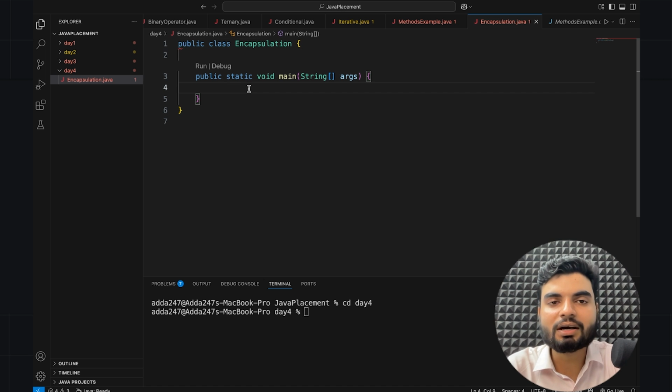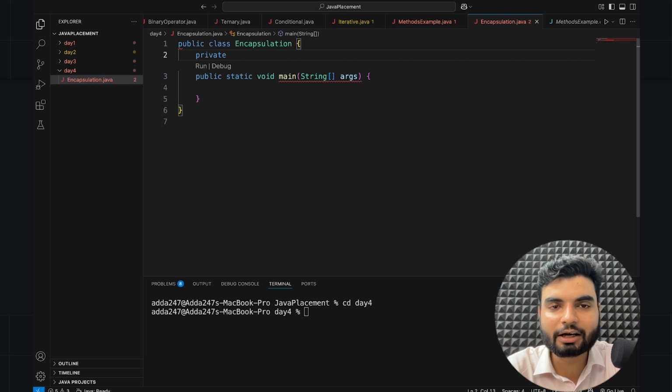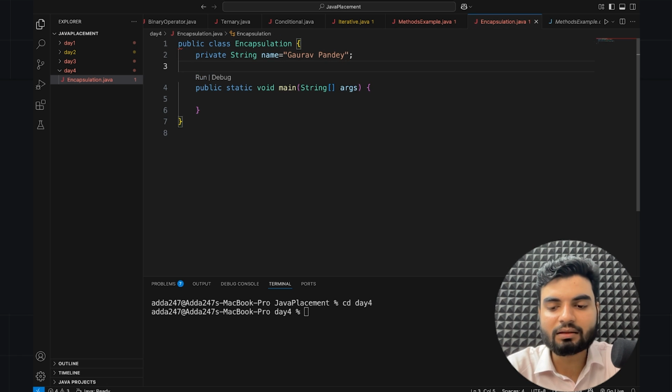So here what I'll do is create some variables. Let's say I have a private variable, and I call it name. That will basically store a string. So the data type is String, the variable name is name, and I put a value, let's say Gaurav, which is my name. Gaurav Pandey, somewhat. So I have written this. Then I want something else. Let's say I want private.